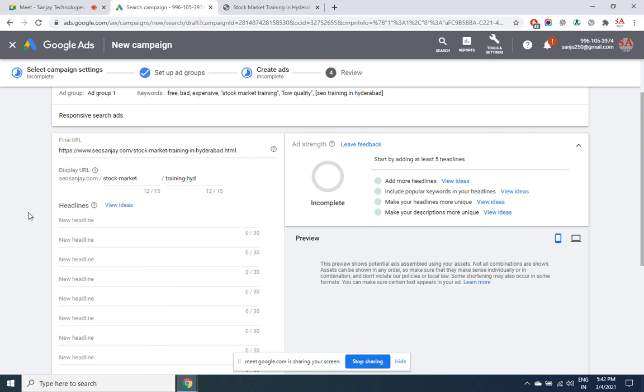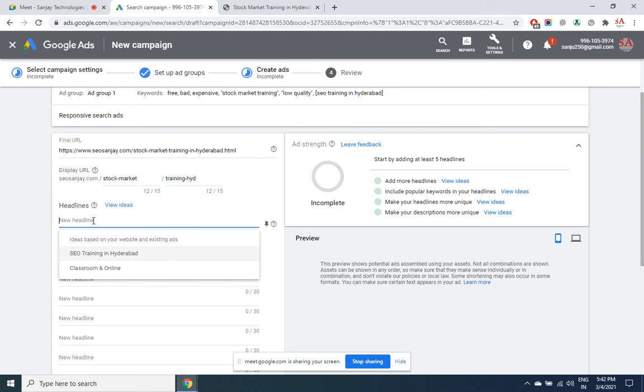So give him a choice. Not 3, I would suggest you to add 15 ads. All the 15 headlines must be used. Minimum is 3. So let us give a choice to Google to find out which ad is going to work better, rather than judging, being overconfident that this is the only ad that I want. No, never.